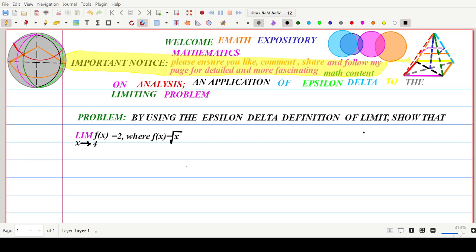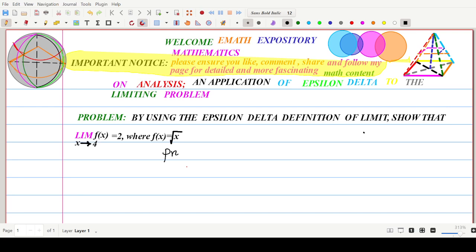All right. Now let's look at this particular problem. By using the epsilon delta definition of limit, show that the limit of f of x as x approaches 4 equals 2, where f of x is equal to the square root of x. So how do we solve this particular problem? First of all, we shall give a general definition of the epsilon delta regarding limits. Let's give a general definition for that.